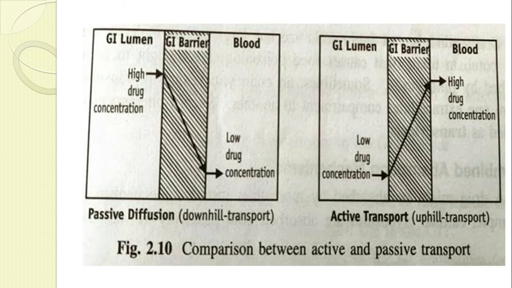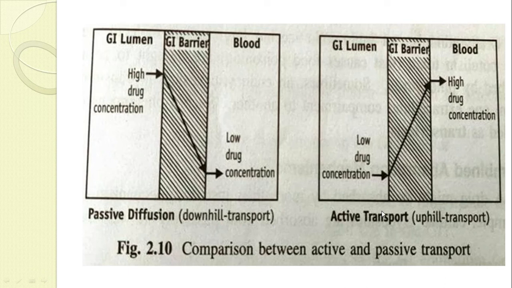Now we will look at a little comparison between active transport and passive transport processes. In case of passive transport, what will happen? In the GI lumen the drug concentration is high, and in the blood region the drug concentration is low, so the drug will get transferred from the higher to the low concentration region till equilibrium is attained. That is the reason this process is called a downhill process.